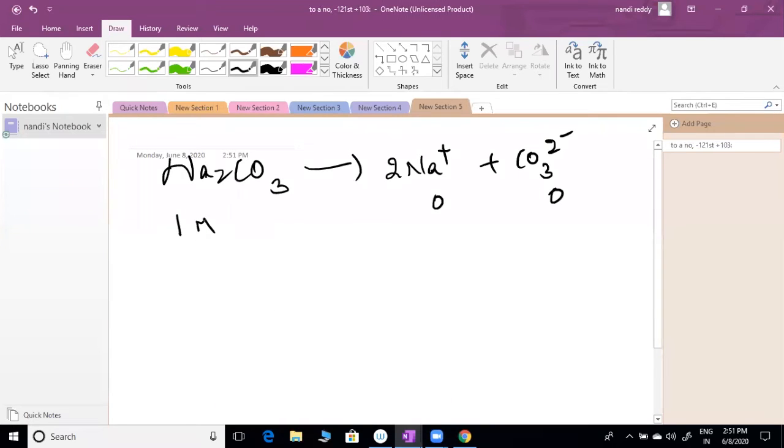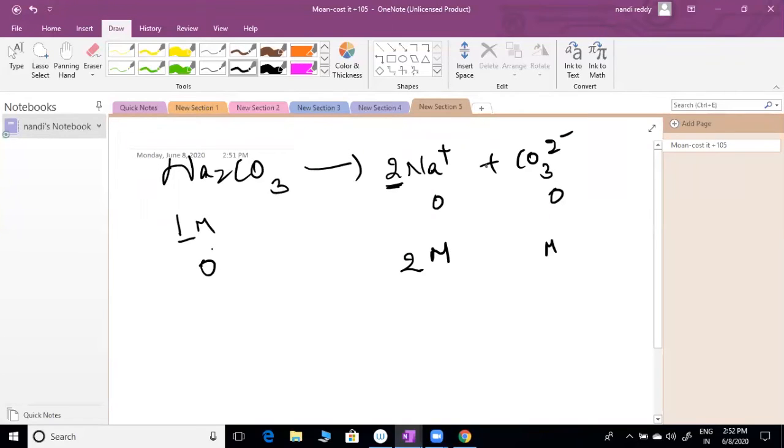After some time Na2CO3 is completely converted into ions. When it is completely converted into ions, this is 0. Then whatever is converted into product, you write M, but how much is there in front of it? That much only you have to write: 2M. Here how much? M, this 1M only.